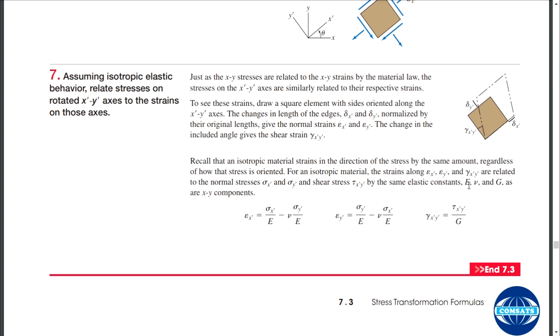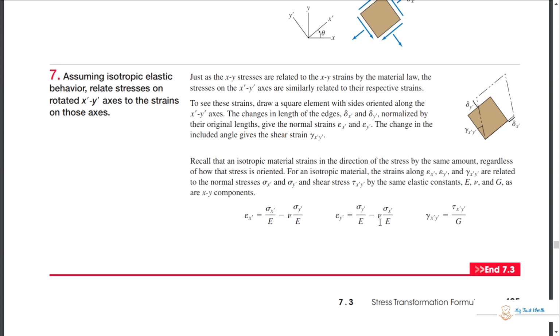The elastic constants are E, modulus of elasticity, Poisson ratio, and shear modulus G. So epsilon x dash is equal to sigma x dash divided by modulus of elasticity, minus nu times the y dash stress normalized by modulus of elasticity, and similarly for this one.